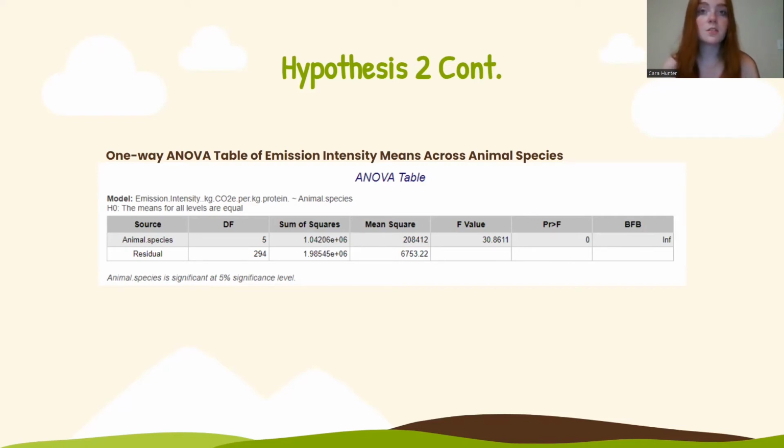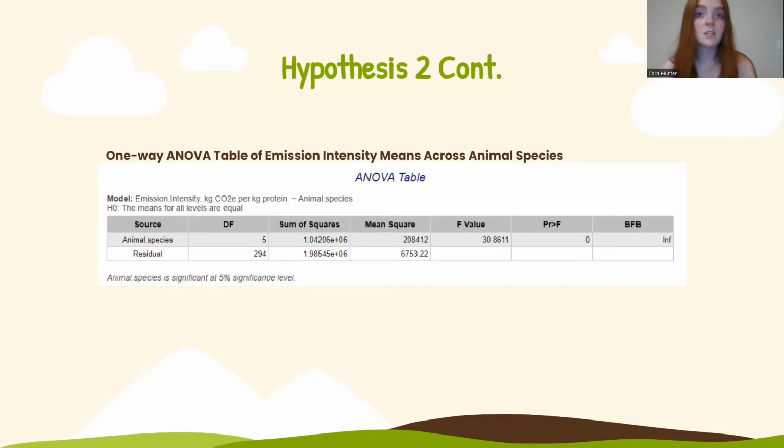The null hypothesis is that there are no significant differences in the means of emission intensity across animal species, while the alternative is that at least one of the means is significantly different. Alpha is set at a 0.05 significance level, and the test statistic came back as 30.8611 with a p-value of 0. Since the p-value is lower than 0.05, we reject the null hypothesis.